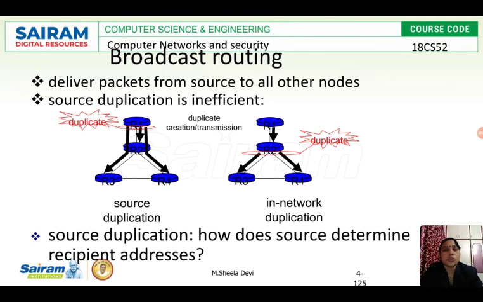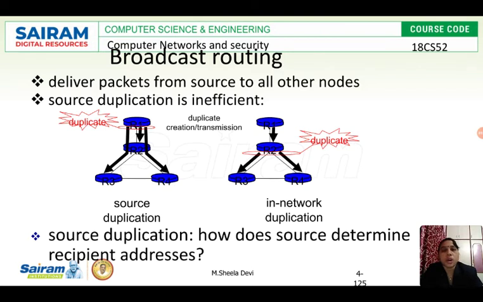So how are we going to route the packets in broadcasting? That's what we are going to see in today's video. As I said, it delivers packets from the source to all the other nodes. If I have 40 people in the class and I'm delivering the content to all 40, then it is called broadcasting. If I'm going to deliver the data only to a particular group, then it is called multicasting. That is the difference between broadcast and multicasting.